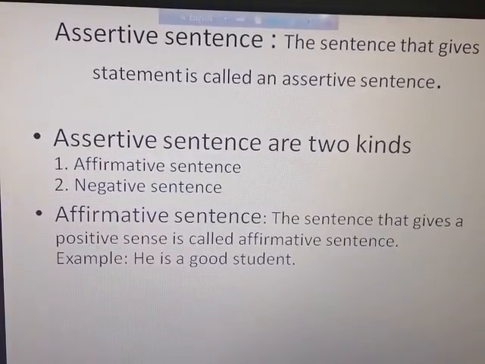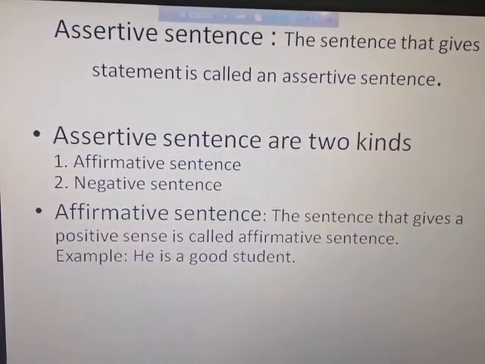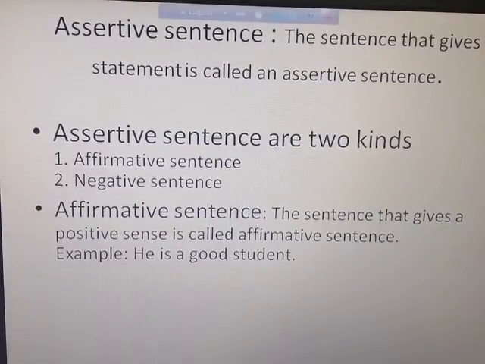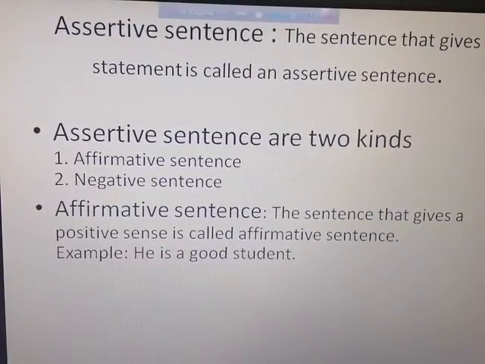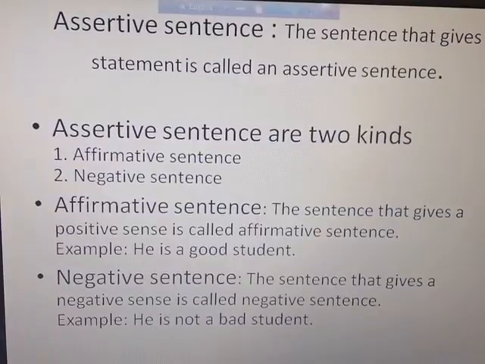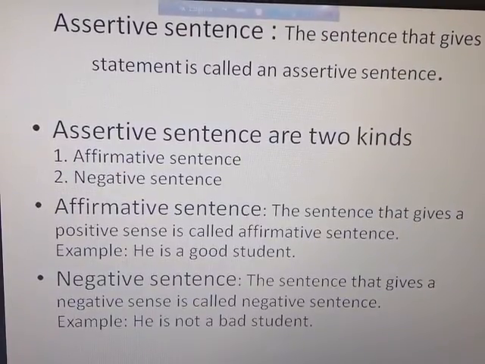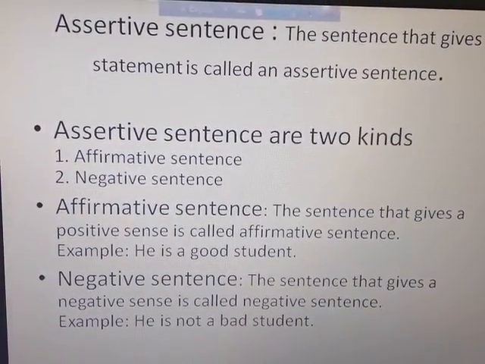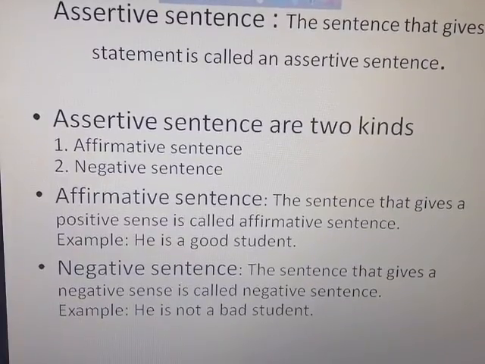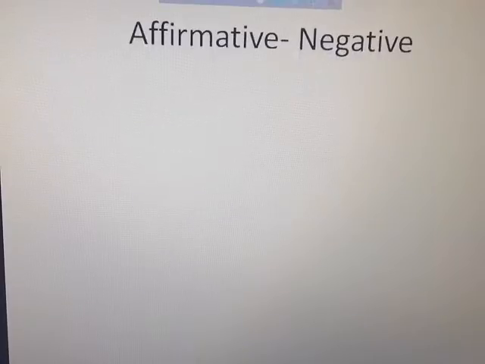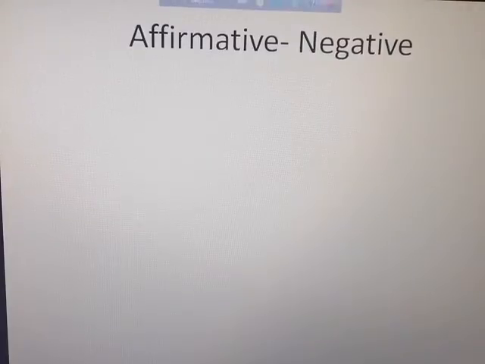Affirmative sentence: the sentence that gives a positive sense is called an affirmative sentence. Example: he is a good student. Negative sentence: the sentence that gives a negative sense is called a negative sentence. Example: he is a bad student. Okay, affirmative to negative. Today we will discuss this.